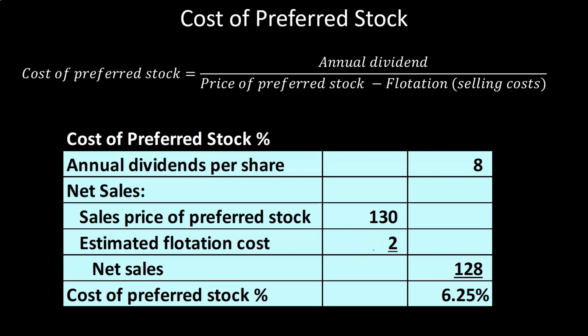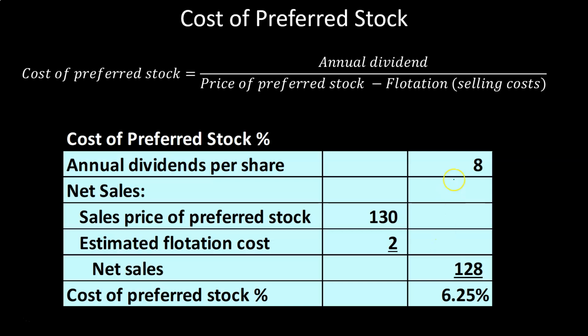That $2 is different than the dividend up top, because the dividend is going to be an annual type of payment. We're assuming it starts basically at the end of the year after the issuance. Whereas the $2 down here is the one-time payment. So if we were to sell it for $130, we have to pay the $2 per share up front. That means we're really only getting $128 after the cost of the issuance.